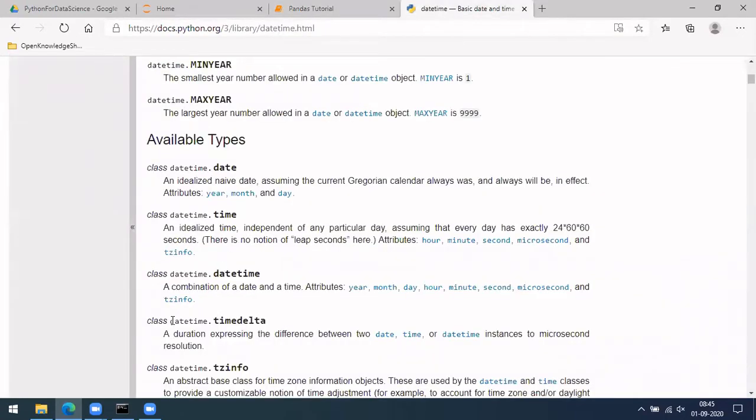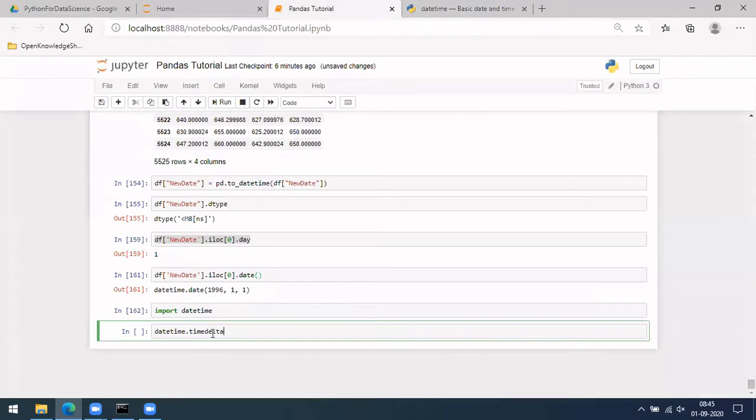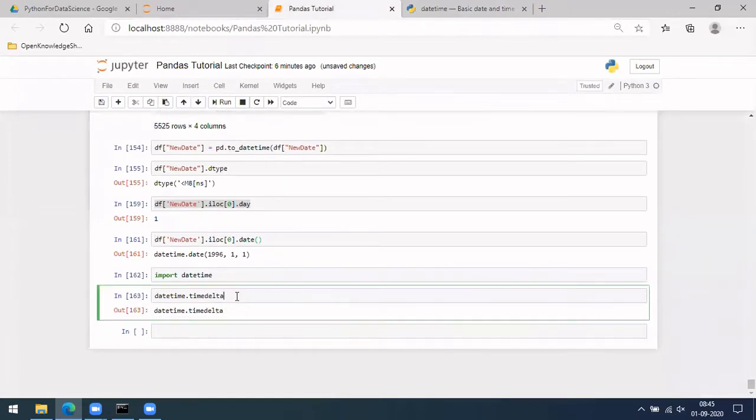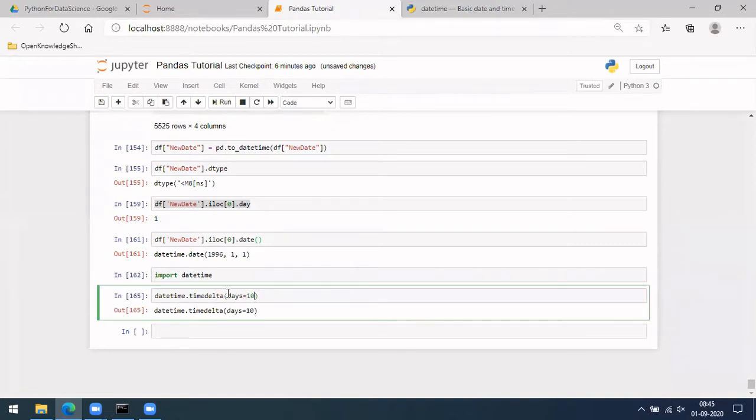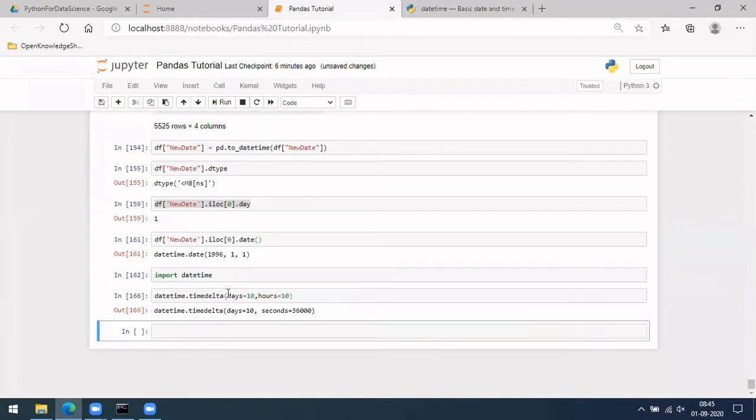If you see here, datetime dot timedelta. Let me see what function does it. Okay, so days equal to 10. You can give how many days, how many hours, something like this. Similarly, it will convert automatically into seconds, and you can add to this date as well.